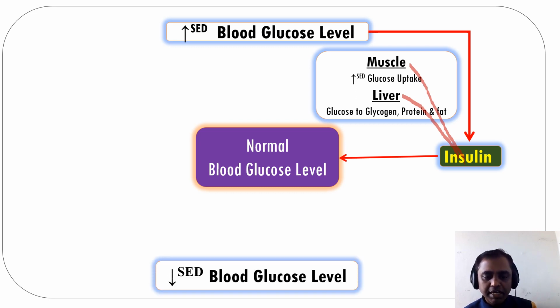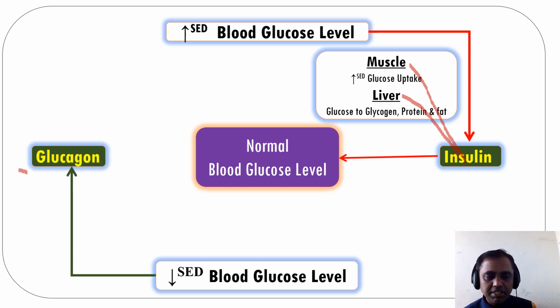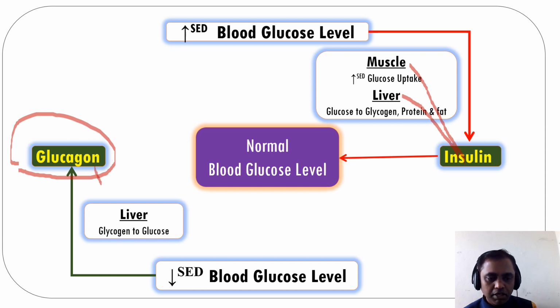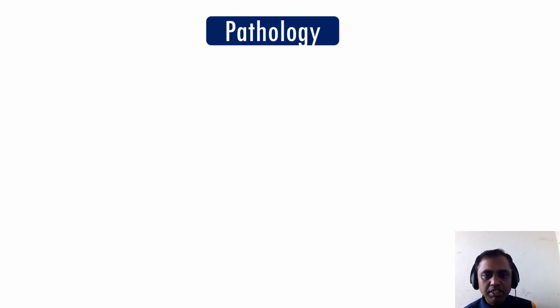In another case, there will be a decreased blood glucose level. What happens? The pancreas will secrete glucagon. What will this glucagon do? Glucagon will stimulate the liver, so glucose will be released from the breakdown of glycogen, and the normal blood glucose level will be maintained. This normal mechanism is very important to know in order to understand the pathogenesis of diabetes mellitus. Now we will go for the pathology.